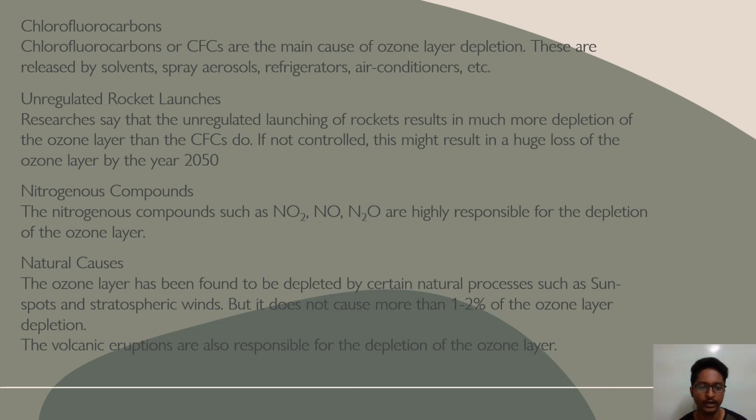If not controlled, this might result in a huge loss of the ozone layer by the year 2050. Nitrogenous compounds. The nitrogenous compounds such as NO2, NO, and N2O are highly responsible for the depletion of the ozone layer. Natural causes. The ozone layer has been found to be depleted by certain natural processes such as sunspots and stratospheric winds, but it does not cause more than 1 to 2% of the ozone layer depletion. The volcanic eruptions are also responsible for the depletion of the ozone layer.